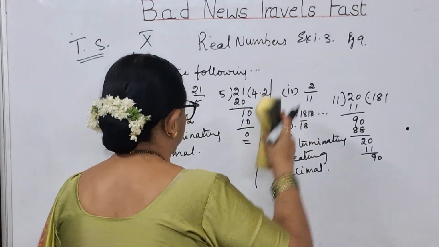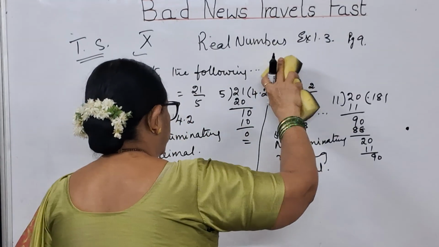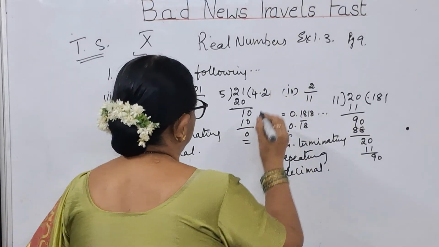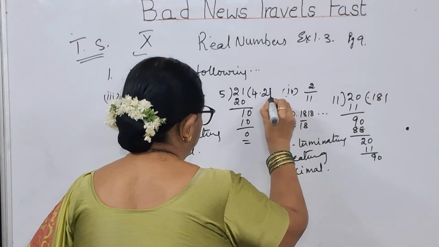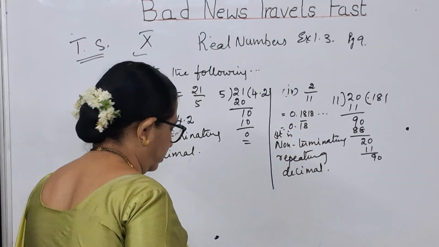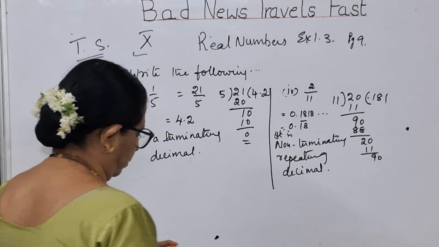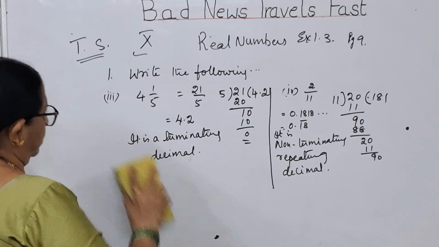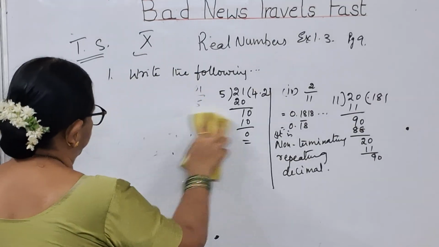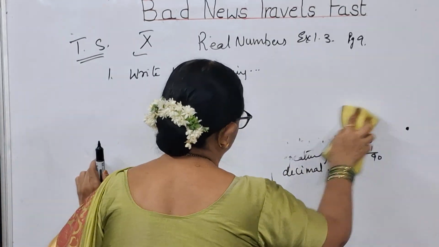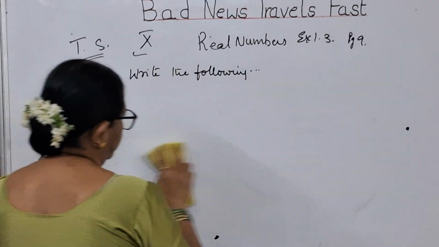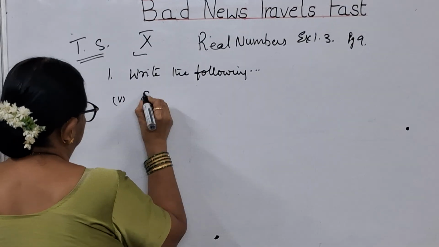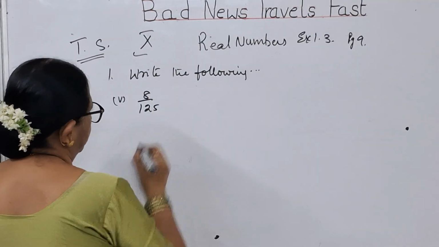Please copy these two, that is the third bit and fourth bit. Then I will be doing the fifth bit. Okay, so I hope you have followed this. Now copy it. The fifth bit is 8 by 125. Fifth bit is 8 by 125.